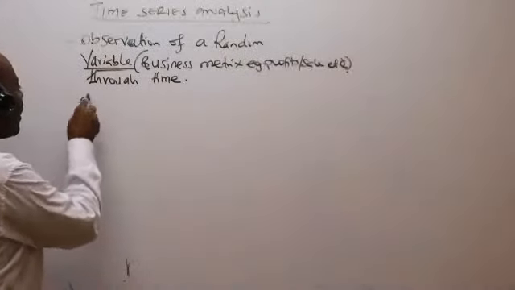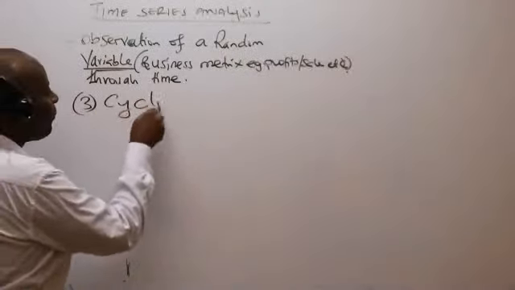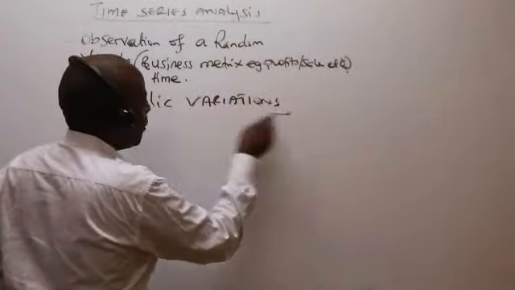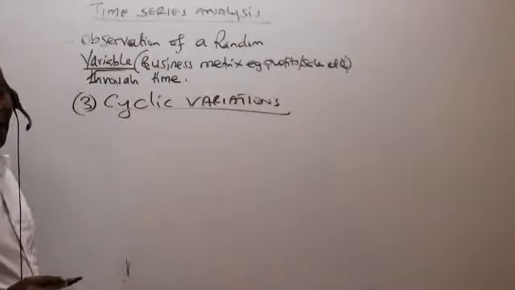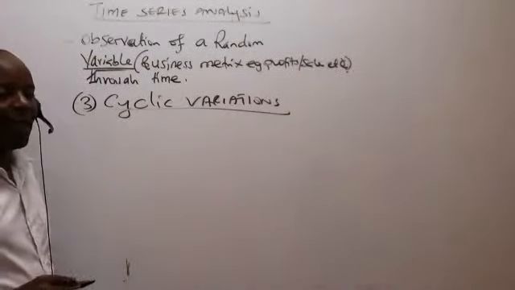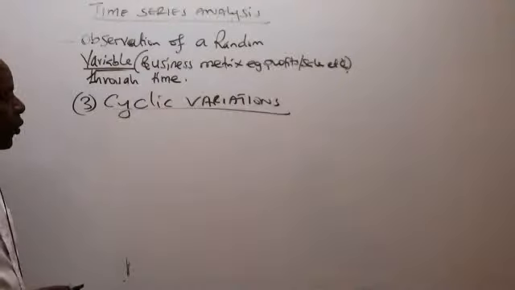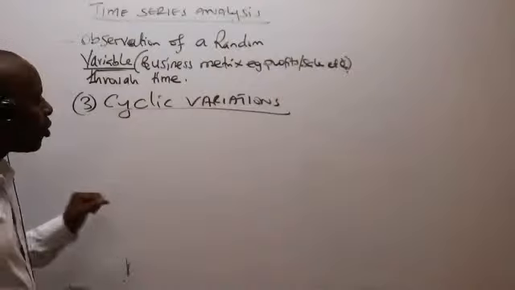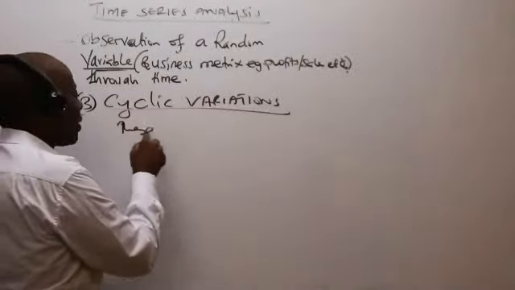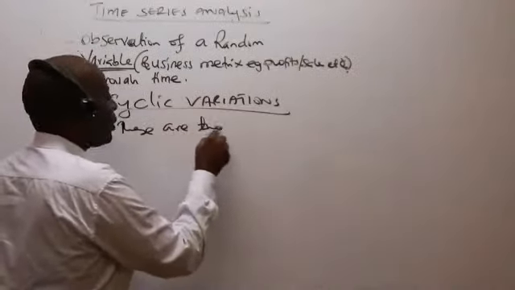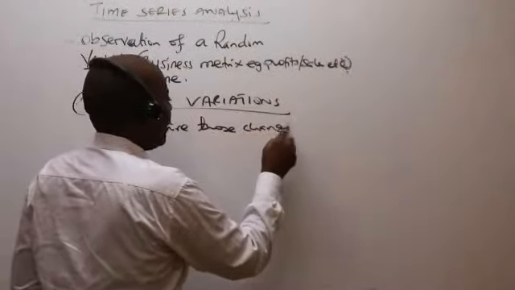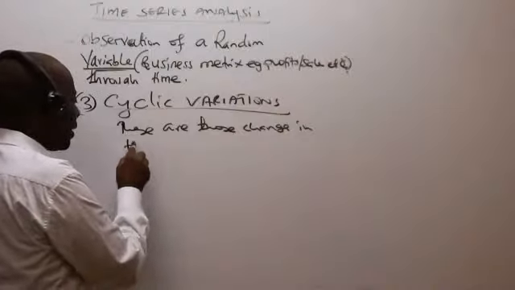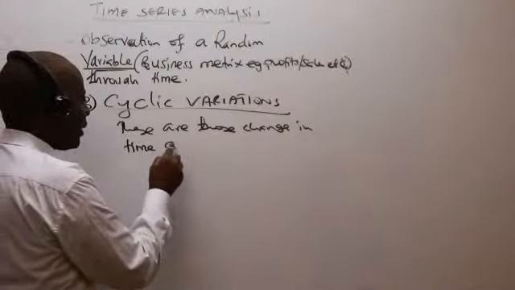So the third one is what we call the cyclic variations. The cyclic variations is our third component. So cyclic variations, ladies and gentlemen, what do we have under cyclic variations? Under cyclic variations, what you're supposed to know is that these are those changes in time series